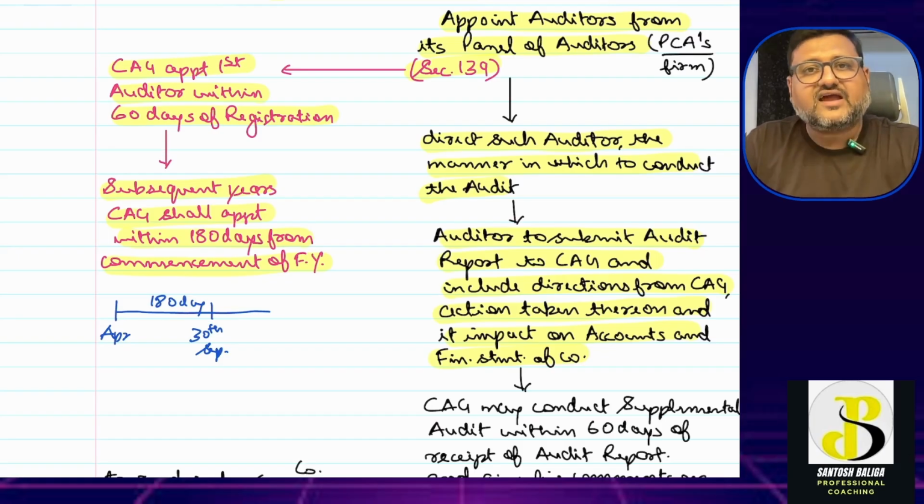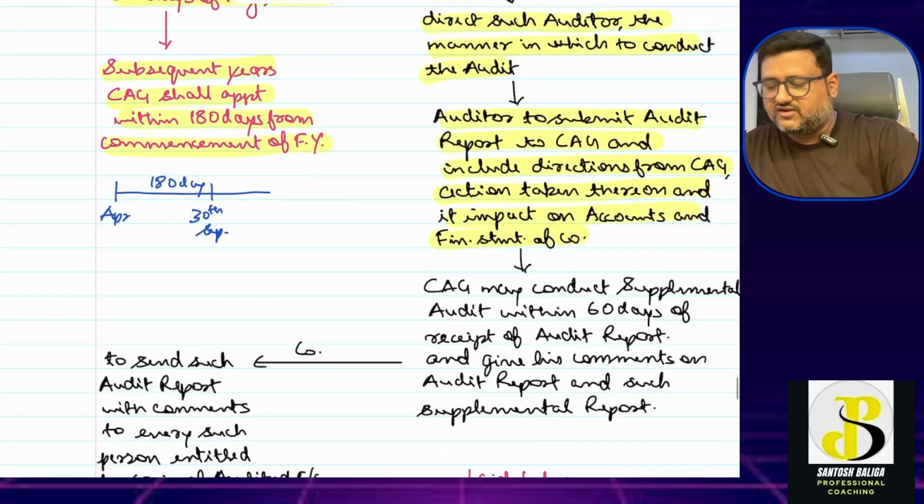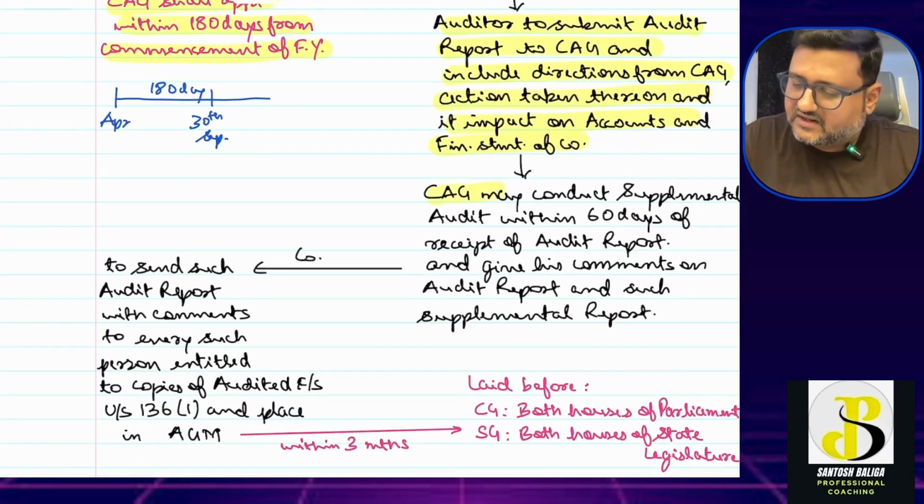The CAG can give comments on both the audit report and the supplemental audit report, and such audit report plus supplemental audit report, if any, has to be placed by the company in the AGM, and it has to be sent to all the members or all the persons who are entitled to receive the copy of the audited financial statement. So let us go through this. The CAG may conduct supplemental audit within how many days? Within how many days? Within 60 days of the receipt of the audit report.